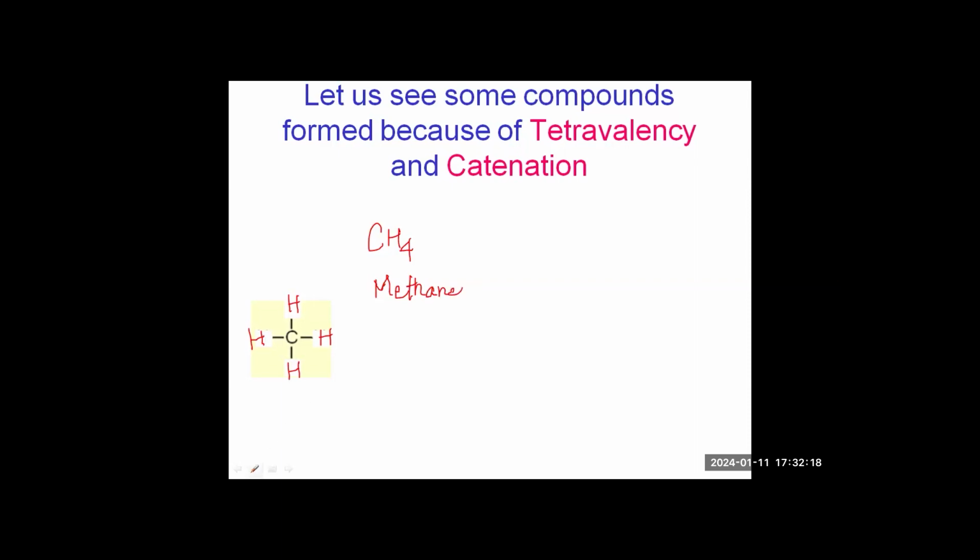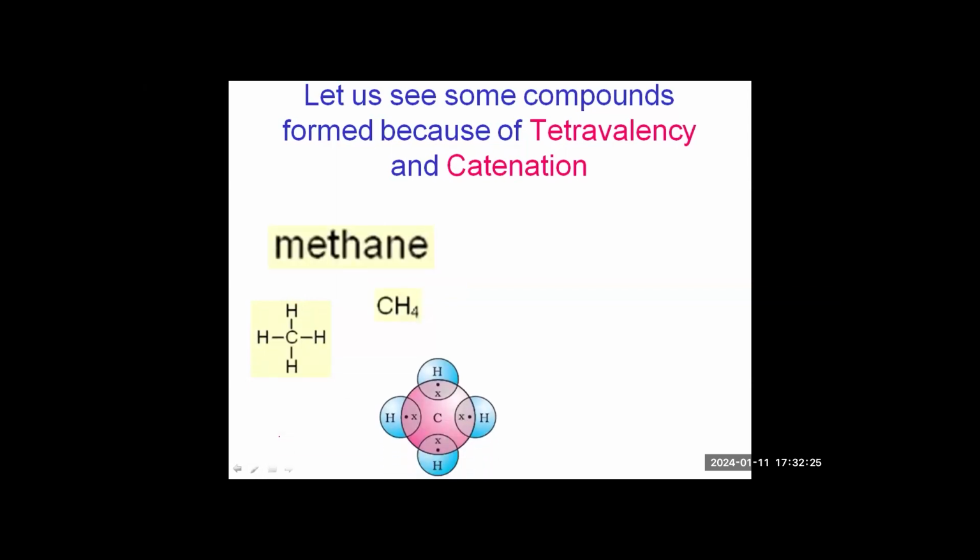Now let us see the compounds which are made out of catenation. The first compound that you see here is made out of one carbon atom. Because the valency is 4, we have 4 hydrogen atoms here. So it is CH4, and this is called methane. The common name is biogas. CH4 is the compound, and this is the electron dot structure.